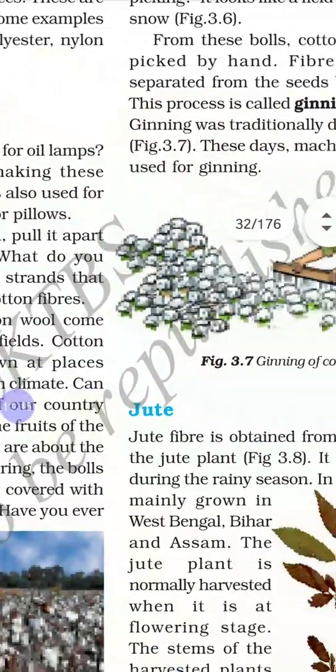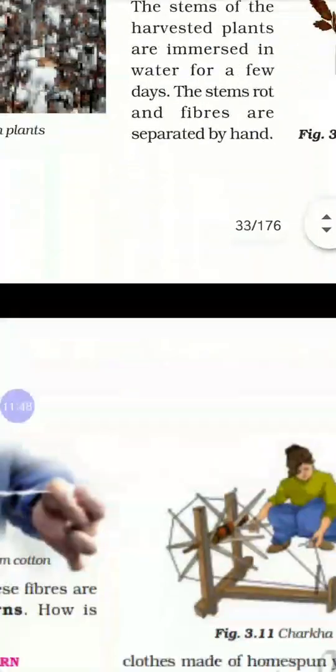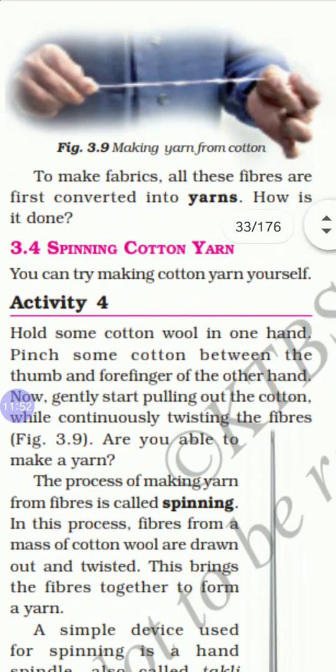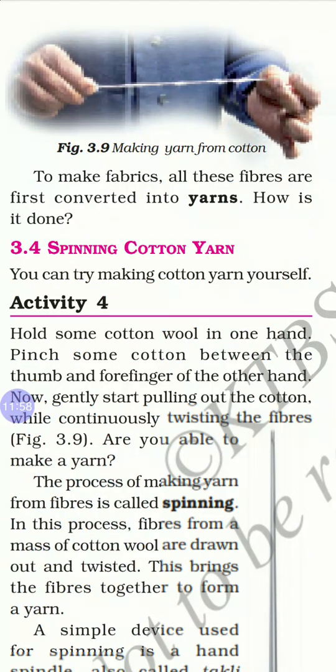Cotton and jute are plant fibers. To make fabrics, all these fibers are first converted into yarns. How are yarns made? We will see later.